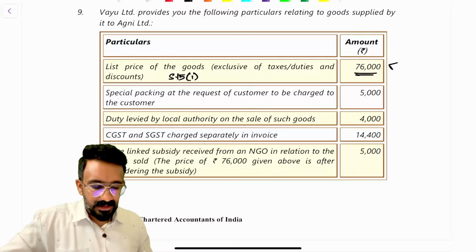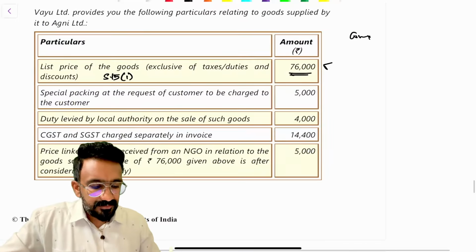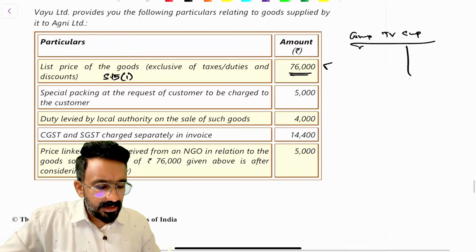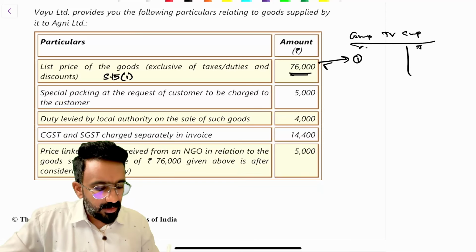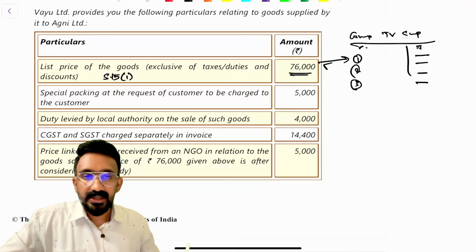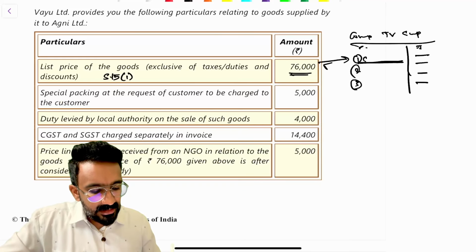So you create a table with a heading: computation of taxable value of supply. Then you have particulars and amount. You rewrite each item here, number 1, 2, 3. You decide whether it should be included. If it should be included, you write it here. Then, as and when you write each item, right there in brackets, you write the working note.